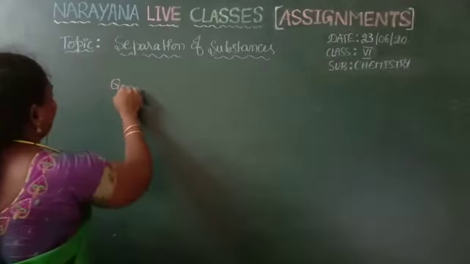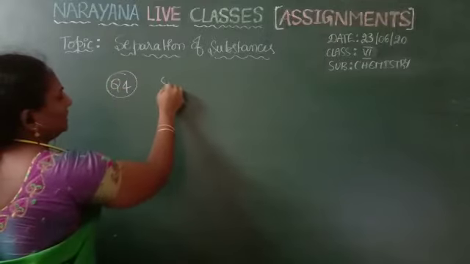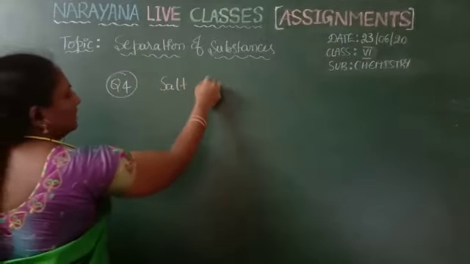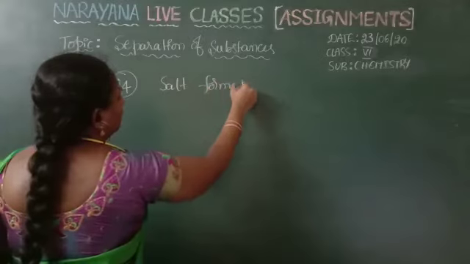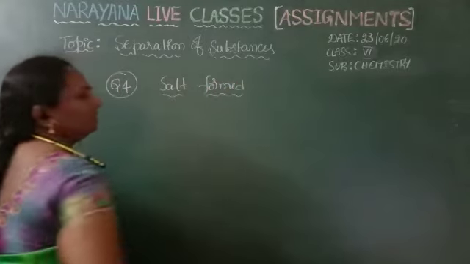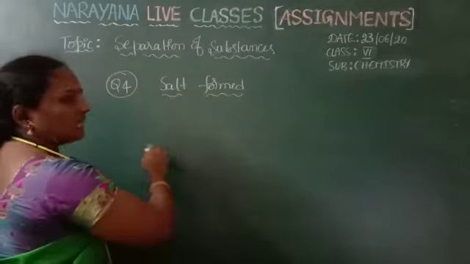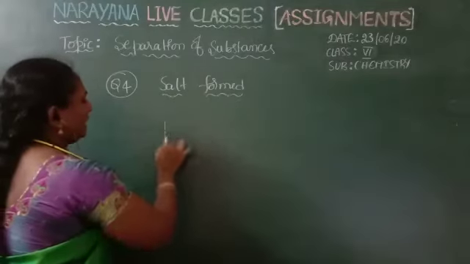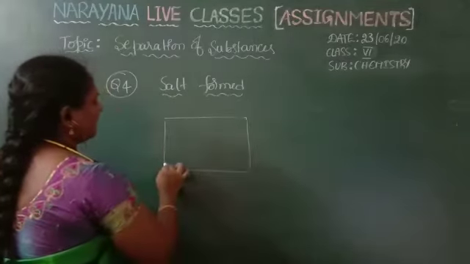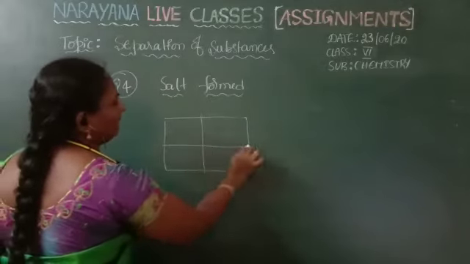Next, question number 4. How is salt formed? We get salt from sea water. Near the coastal areas of the sea, we arrange layer-like pans, like paddy fields.